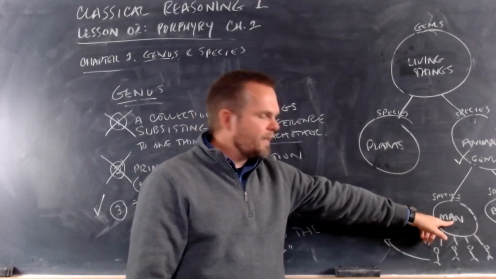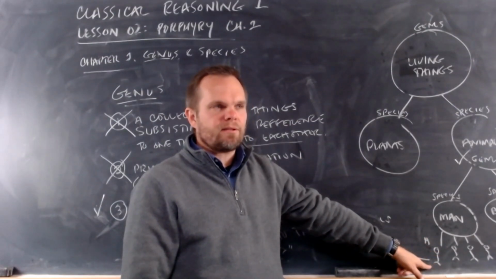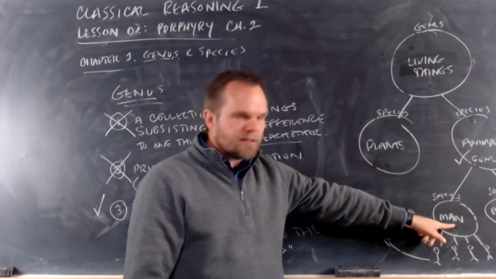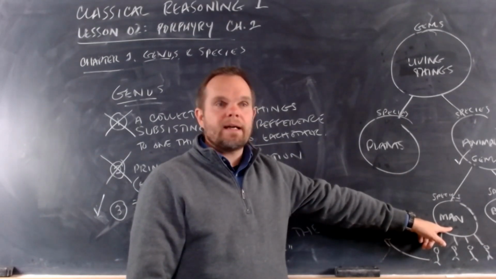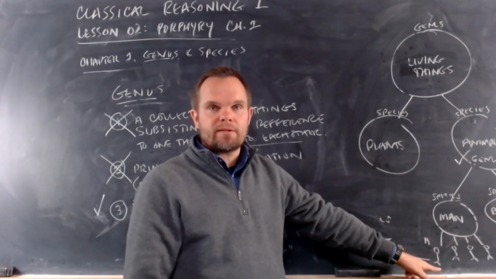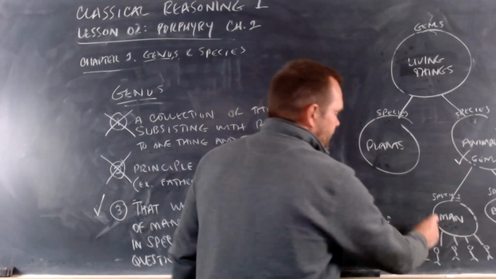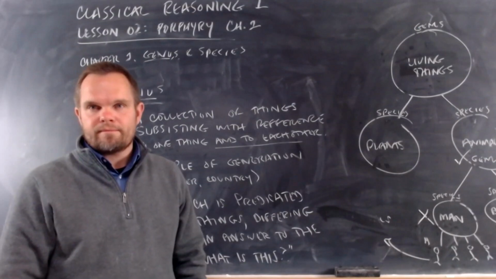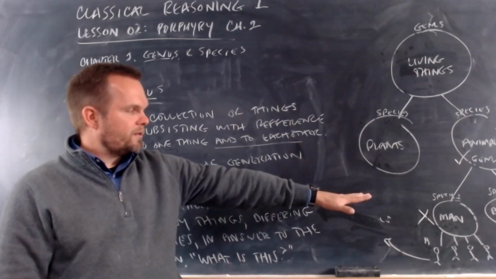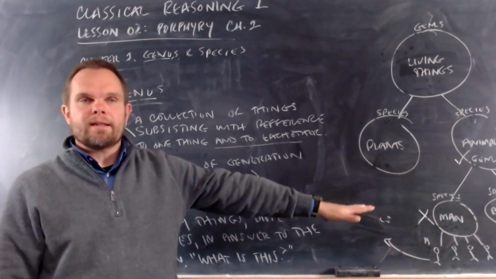So man is predicated of many things. Man does answer the question, what is this? But man does not divide into species. And so man is not genus. Do you see that? Okay? We're going to learn later that man is species.